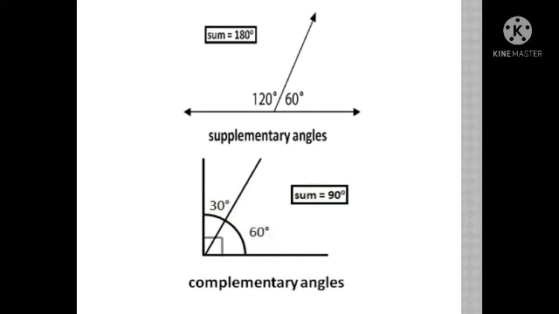Look at this picture. 120 and 60 are supplementary angles. Why? Because 120 plus 60 is how much? It is 180, right? So we can say 120 and 60 are supplementary angles. On the other hand, angle 30 and angle 60 will be complementary angles. Why? Because 30 plus 60 equals 90, right? So this is basically what complementary and supplementary angles are.